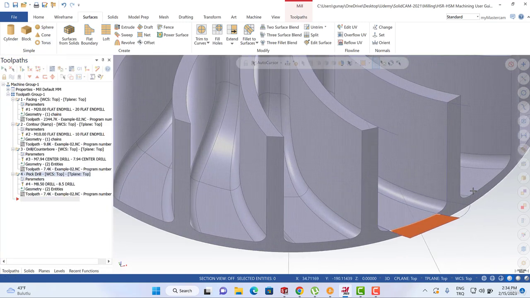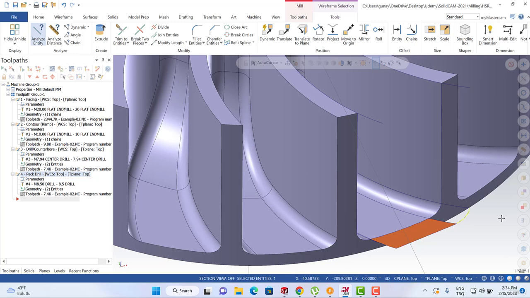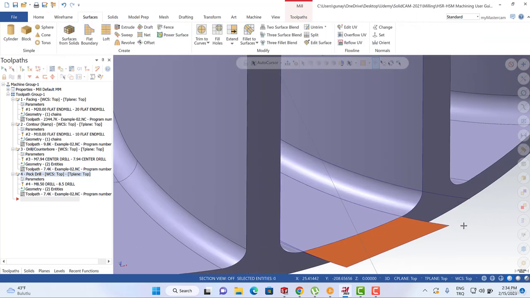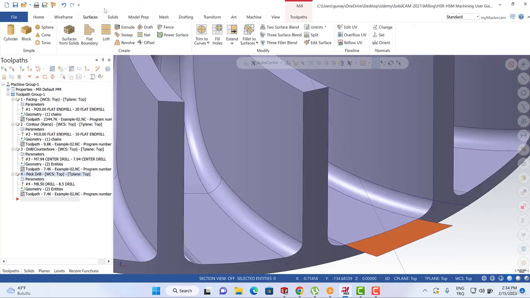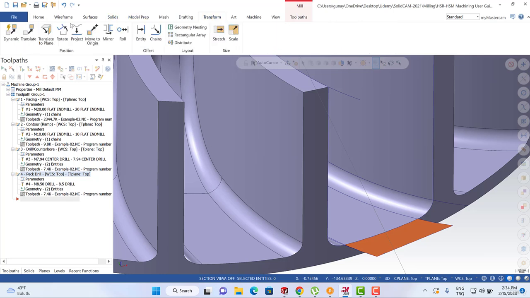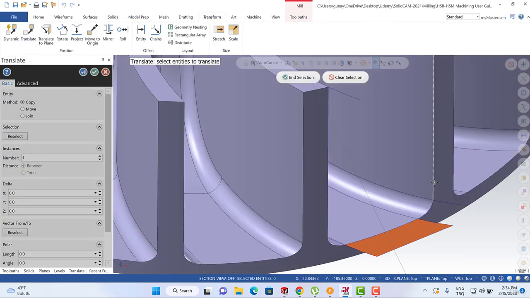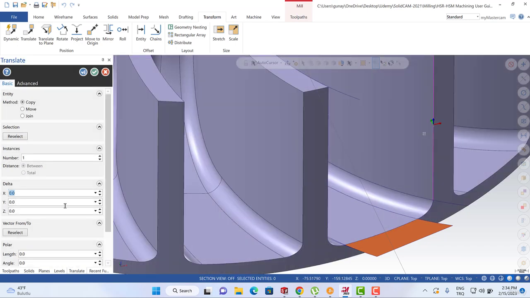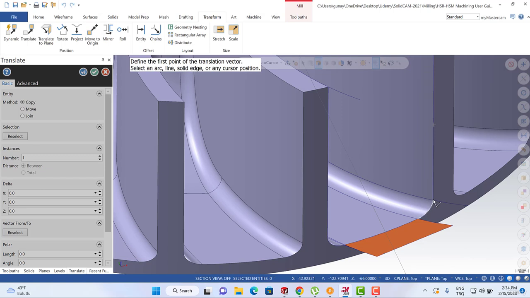Okay, so it's also possible to handle that kind of spline. Maybe we should prefer to use this one. I can turn to here, transform, and translate. We can select this line and hit the enter button, and then we can select the from two options. I can select this one and this one.